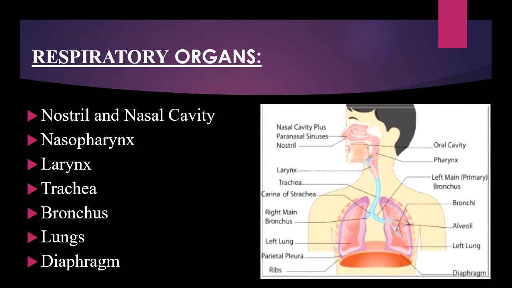That means these are the organs which help us to continue our respiration system: nostril and nasal cavity, nasopharynx, larynx, trachea, bronchus, lungs and diaphragm.